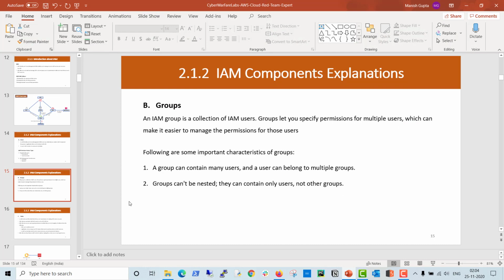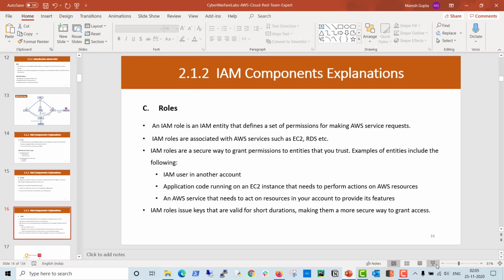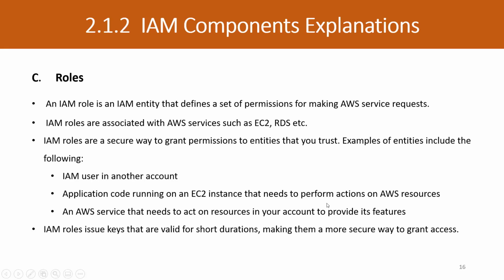Okay, so now we are going to discuss roles. What is a role? A role is an IAM entity that defines a set of permissions for making AWS service requests. Suppose I discussed users and groups. There may be AWS services like EC2, S3, or RDS.